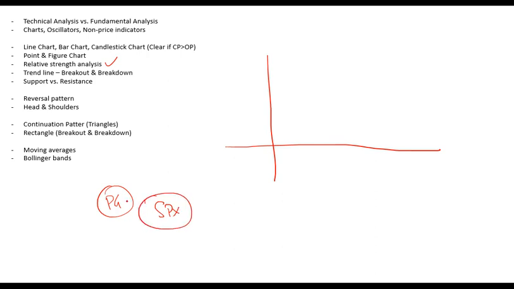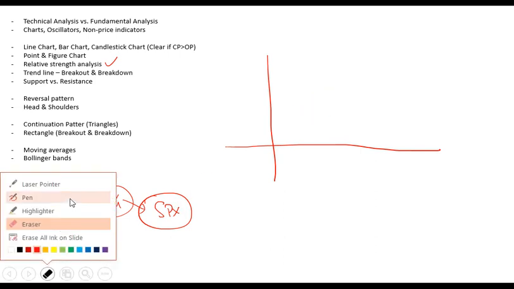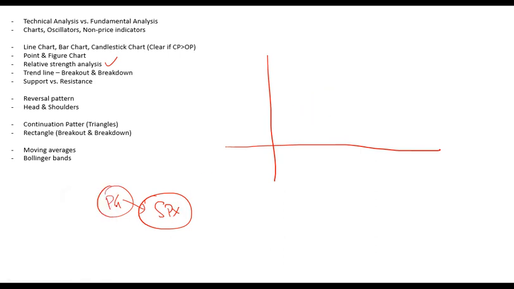Moving on, relative strength analysis. Relative strength analysis is the one in which you plot a chart, but you do not plot it in isolation, but in comparison with some other benchmark. For example, if I have Procter & Gamble and the S&P 500 index, plotting Procter & Gamble's line chart is a simple line chart. But if instead I plot its movement against SPX, that is, what is P&G's value as a percentage of SPX, then that is known as relative strength.